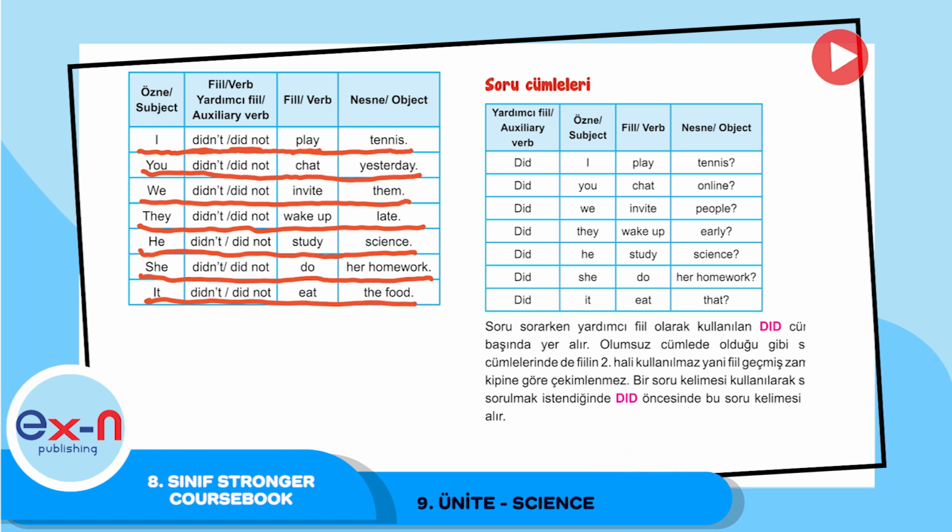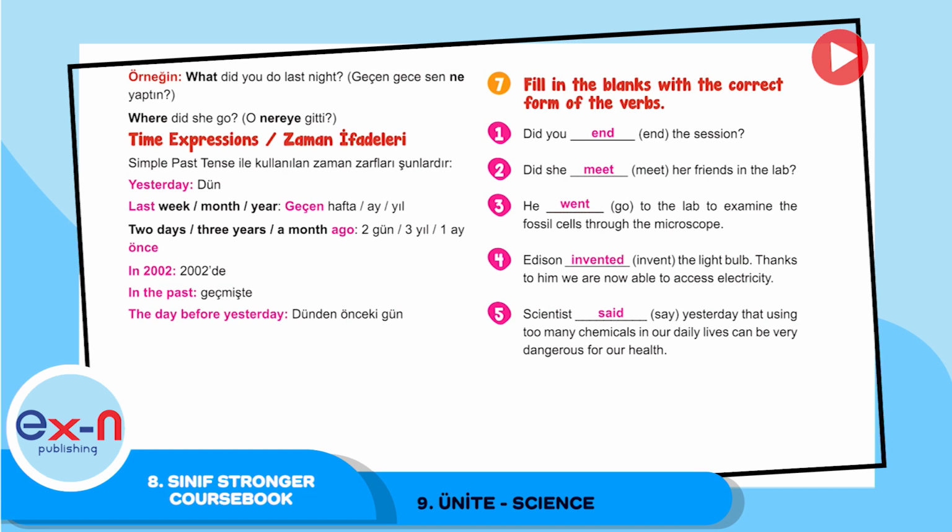To make a question, you need to put did at the beginning of the sentence before the subject. And also you need to change the verb into the base form. Let's call it verb 1. So, did I play tennis? Did you chat online? Did we invite people? Did they wake up early? Did he study science? Did she do her homework? Did it eat that?